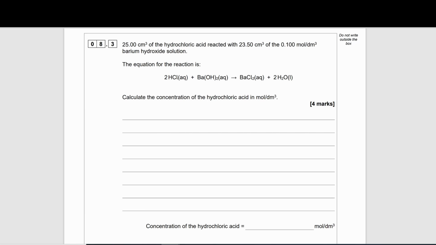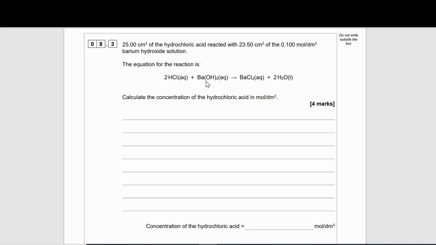8.3. 25 centimeter cubed of the hydrochloric acid reacted with 23.5 centimeter cubed of the 0.1 moles per decimeter cubed barium hydroxide solution. The equation for the reaction is shown. Calculate the concentration of the hydrochloric acid in moles per decimeter cubed. 4 marks. So what this question is going to require us to do is use the values and then try and work out the number of moles here.